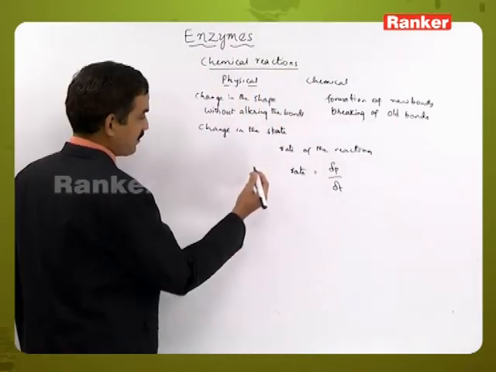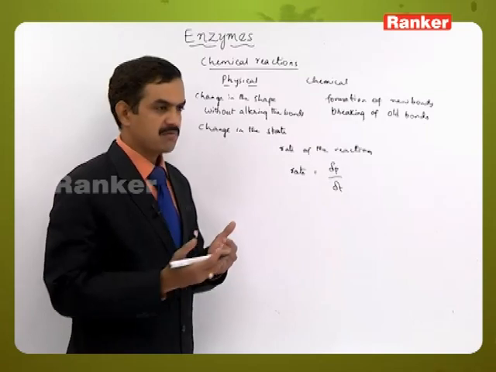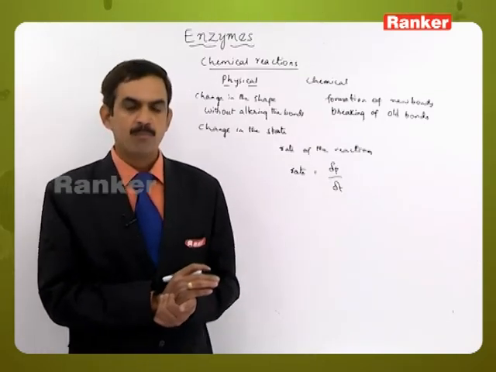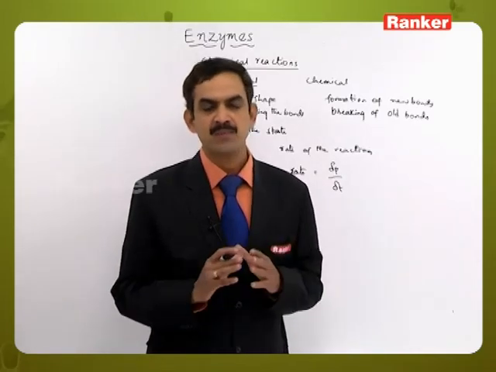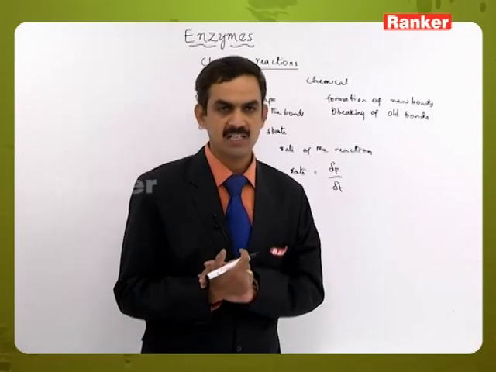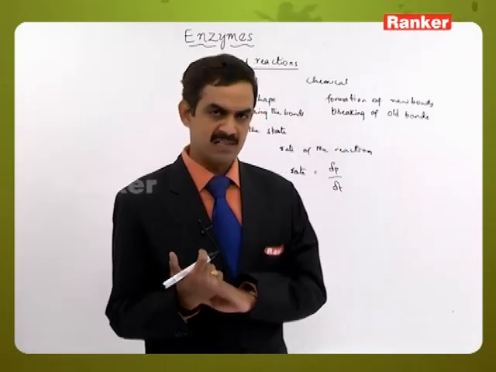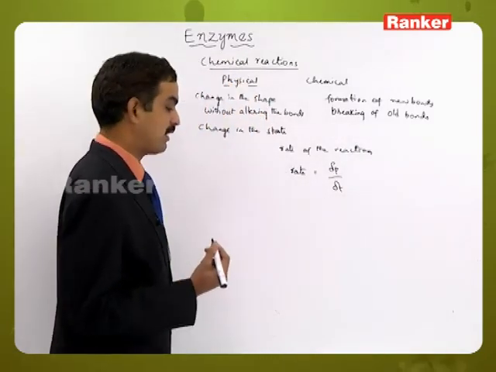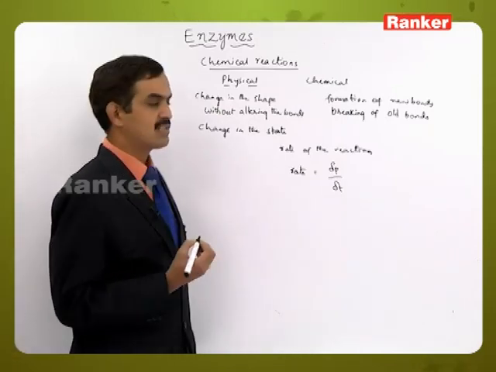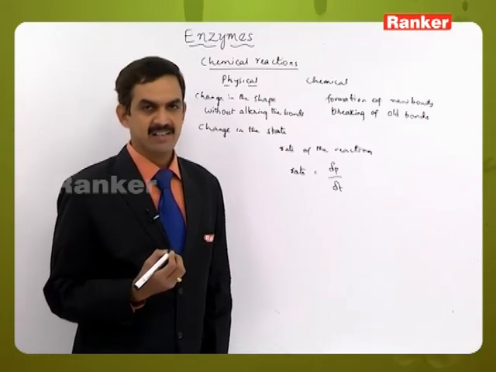Here, the number of products will be more when enzyme catalyzed reactions are taking place, but if the same reaction takes place without the enzymes catalyzing it, the products formed in that particular unit time will be less. And let us take the mechanism involved in the chemical reactions, that is, enzyme catalyzed reactions.